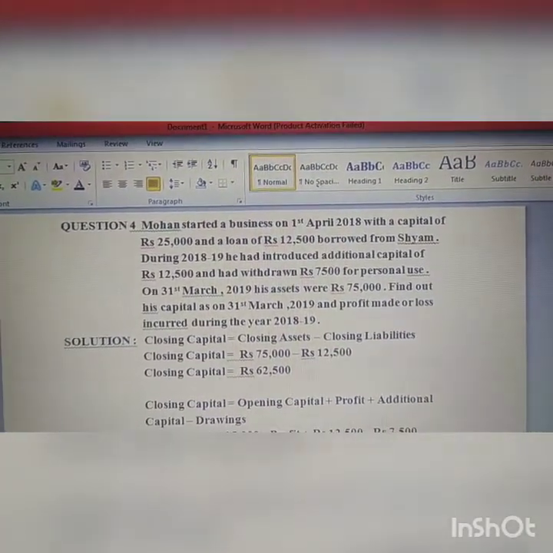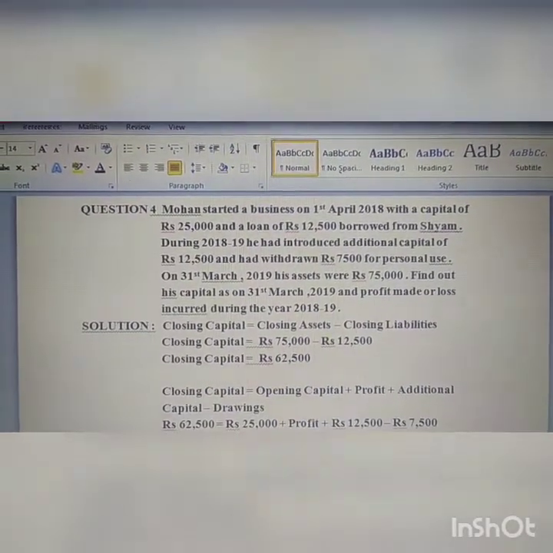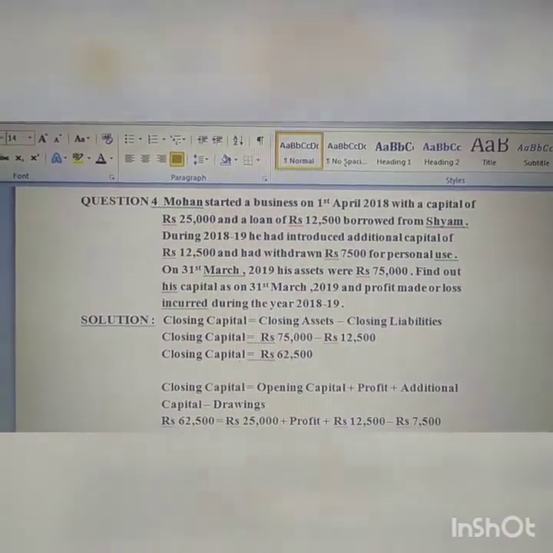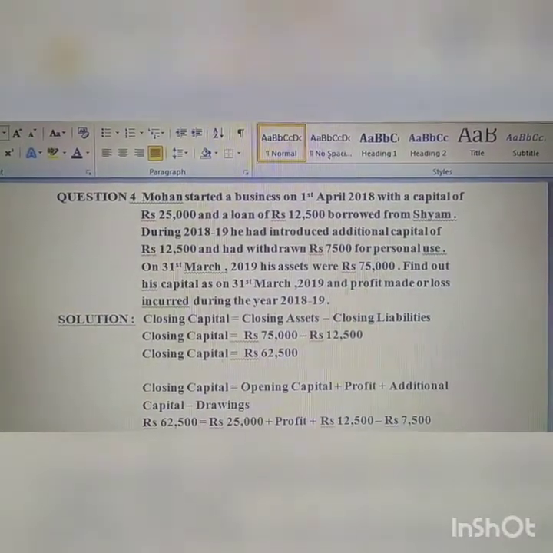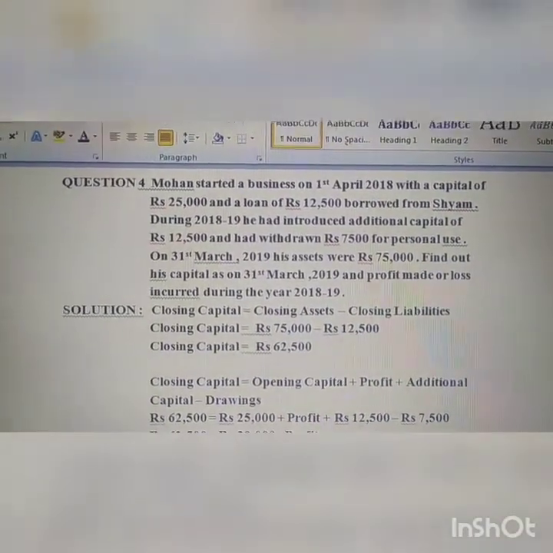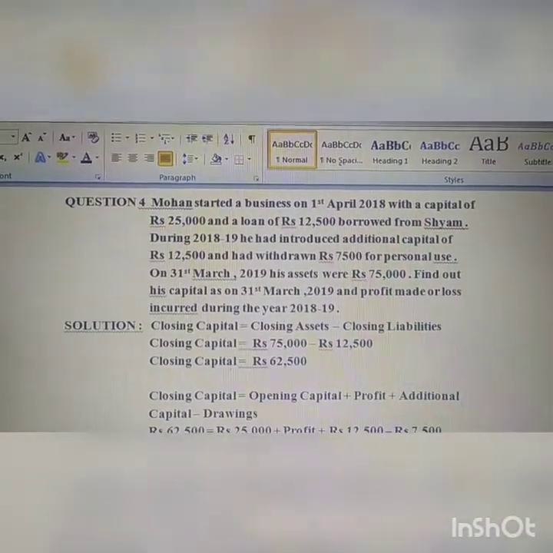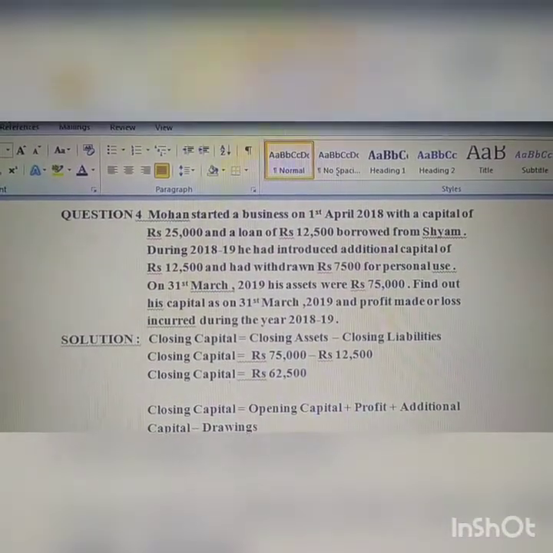And you can see liabilities we had rupees 12,500, and there are no additions in it. So the same will be considered as closing liabilities. We can say that will be your closing liabilities. So closing capital would be, the formula is closing capital equals assets minus liabilities.